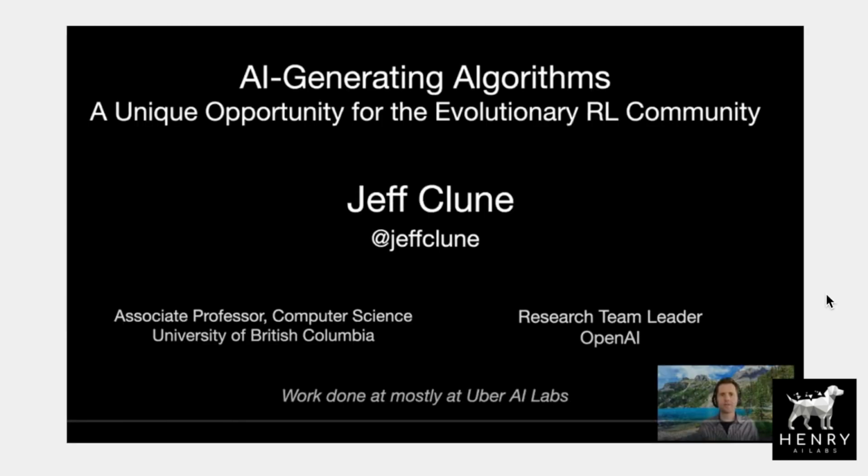One of the most exciting ideas in artificial intelligence research is AI generating algorithms and ideas like open-endedness. Jeff Clune has a new keynote talk at the GECCO conference on AI generating algorithms, a unique opportunity for the evolutionary reinforcement learning community, describing ideas like the 3 pillars of AI GAs and some recent work like Go-Explore, POET, and all these really exciting ideas for meta-learning the learning algorithms, the architectures, and generating the environments to learn in themselves. Some really interesting research, and I'm really excited to take apart a few of the key ideas of this later on in the weekly update series.